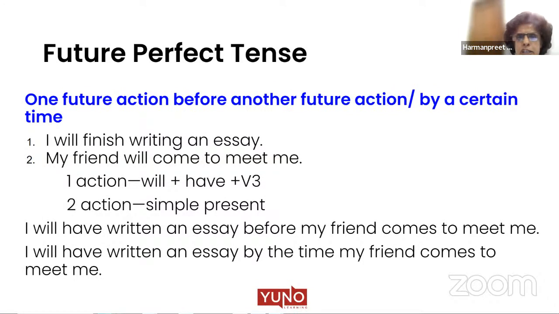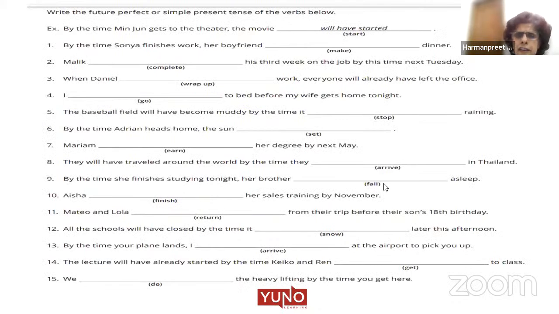Okay, guys, now let me check your understanding. We have an exercise here. I hope everyone remembers. First action, will plus have plus V3. Second action, simple present. Now the name I can see at the top of my list is Varsha. Varsha, are you there? Yes, ma'am. I'm there.